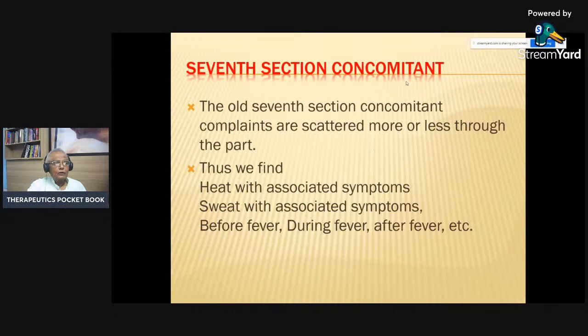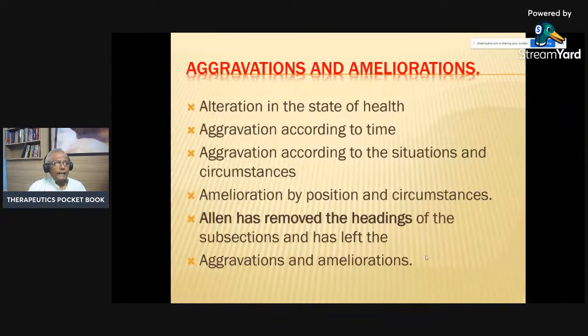Now, the seventh section is the concomitant, that is the old seventh section of the concomitants. Complaints are scattered more or less through the part. Thus, we find heat is associated with the symptom, sweat associated with the symptom, and before fever, during fever, or after fever are mentioned. Then aggravations and ameliorations, alteration in the state of health, aggravations according to the time, aggravations according to the situations and circumstances, and ameliorations by position and circumstances.